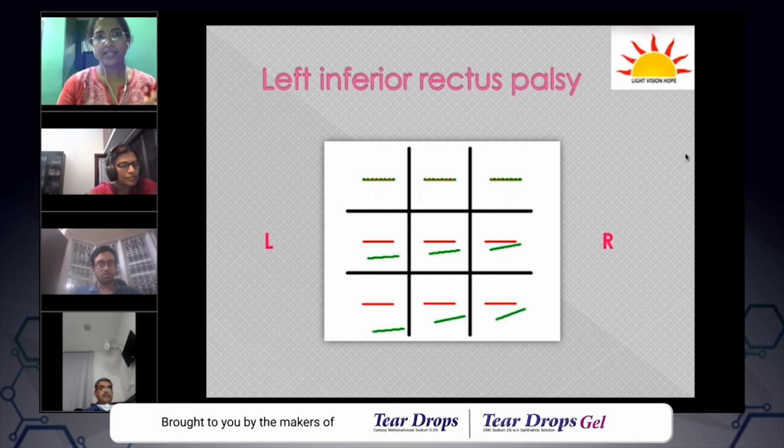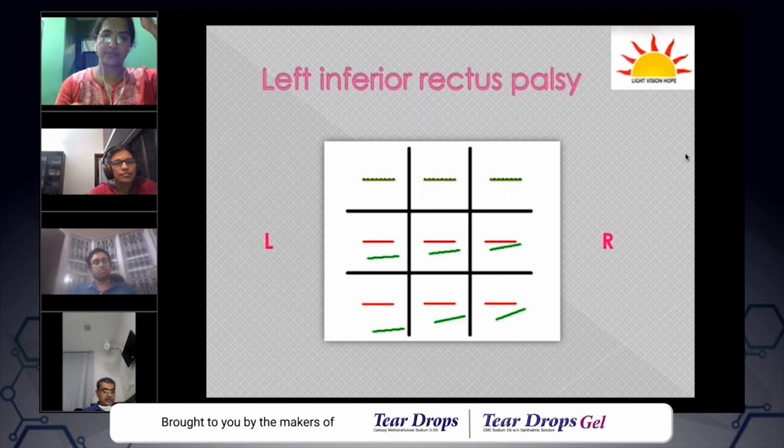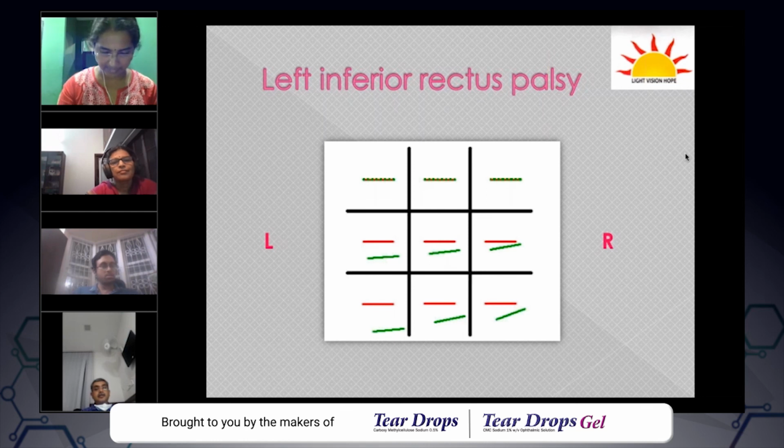So I would say that each device has its own role. Lees screen is also good, but mostly Hess chart is preferred in many places. So it's not like one is better over the other. Of course, each has its own advantages, and then you have to compare and customize to your own clinical situation. And always try to analyze these charts and investigations in conjunction with the patient's clinical state. I hope I have answered your question.